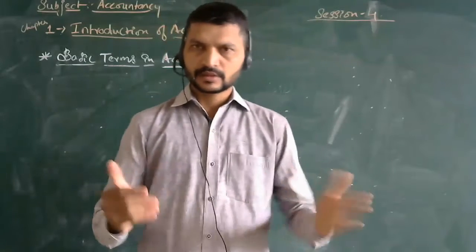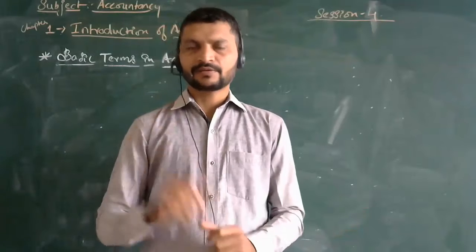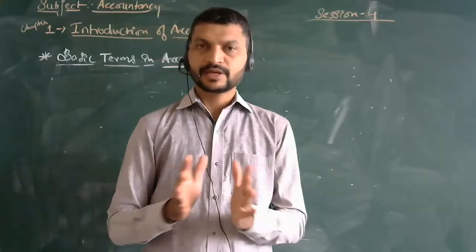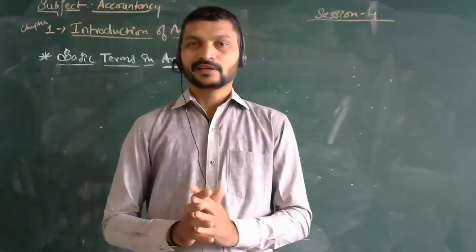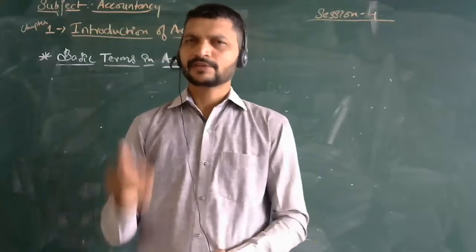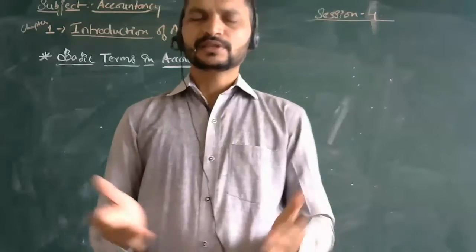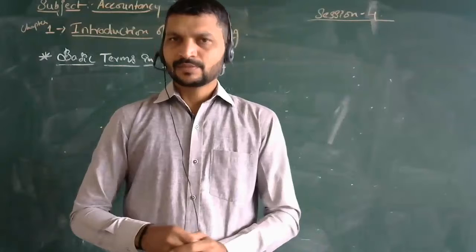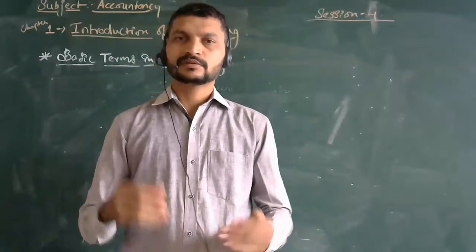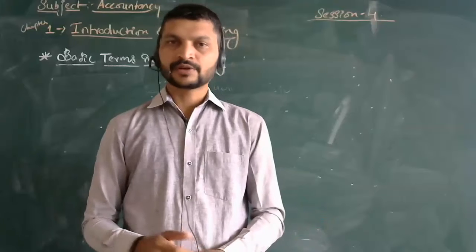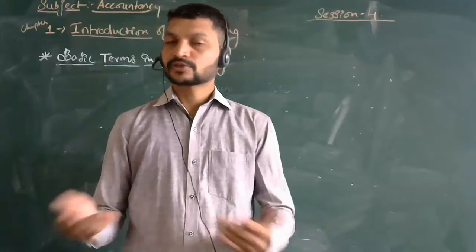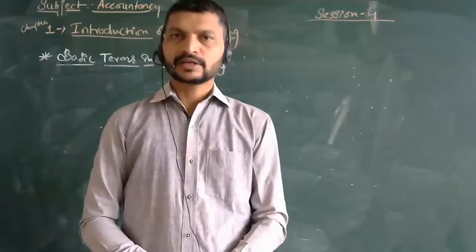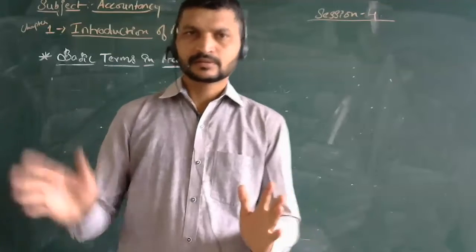Now coming across these things, why we require this? In the accountancy subject, how many wordings will be coming? It is coming at once only. Now when you are thinking about the profit, even you make the expenses, right? So in this way one word is being linked to other words. When you are running the business, how much profit you have earned, sales how much you have done, how much revenue you have got, how much you are gaining from it, and how much loss you are doing, or else any of the transactions are missing. Whatever the things are there, one after the other, they are being linked.